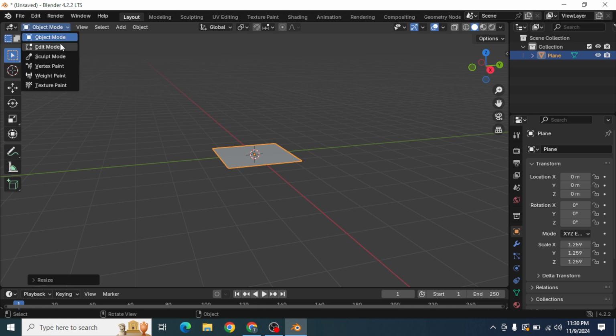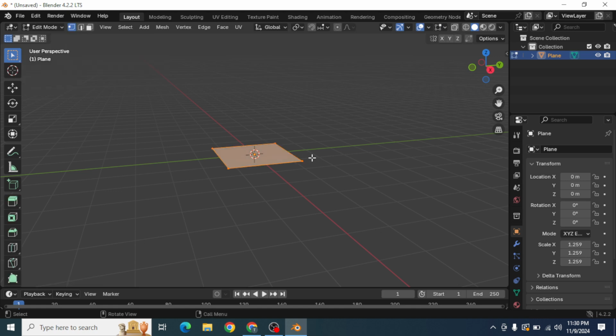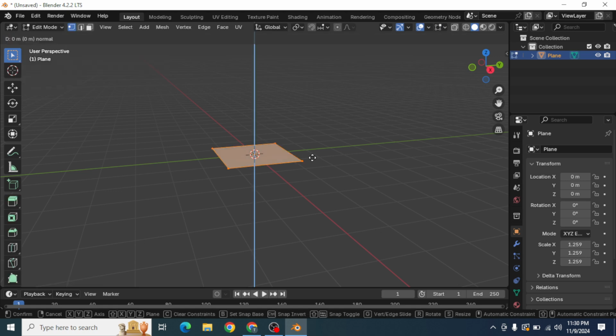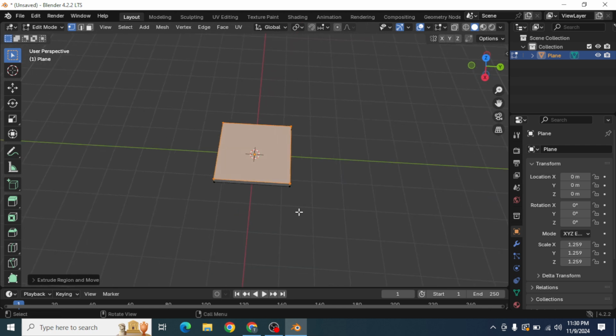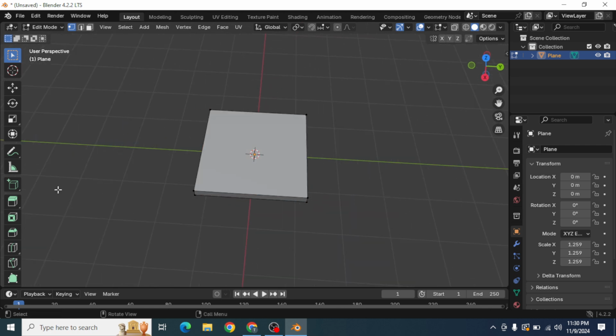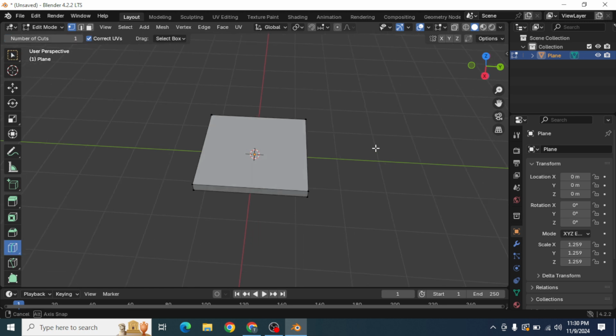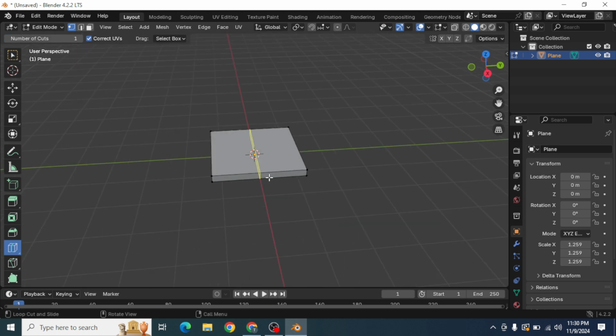In object mode, go to edit mode, press E and Z. You will extrude the plane in the Z direction to increase the thickness of this plane. I think this is enough. Now we have to add loop cuts. We want 12 loop cuts to design our chair.